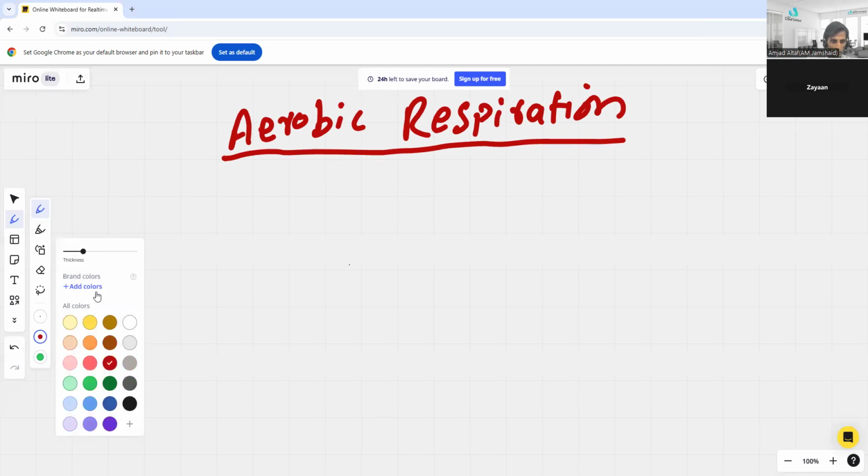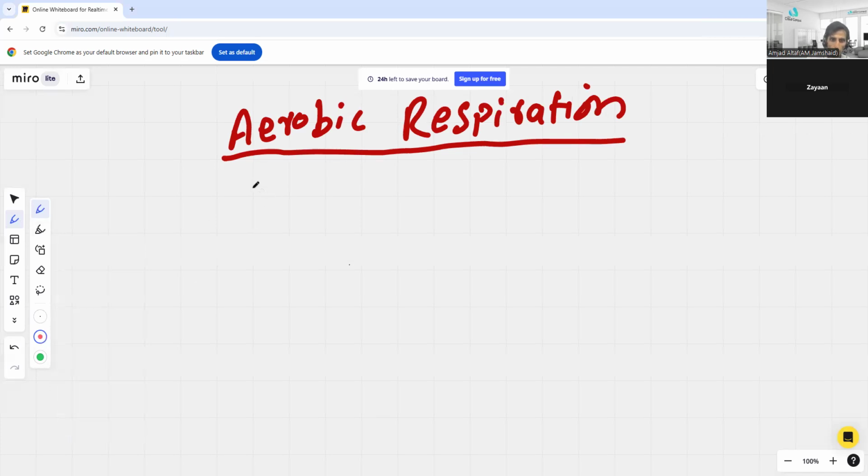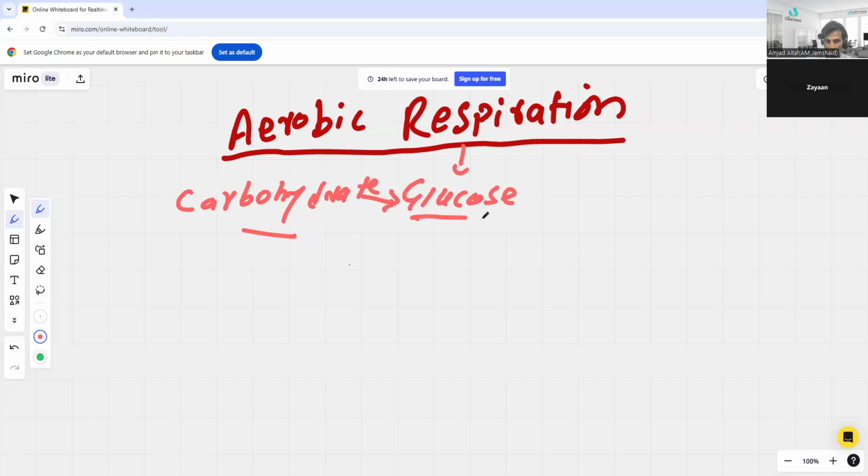What is respiration? This is what we need to understand. All right. So in this process, I've told you respiration is actually just the breakdown of glucose. Why do we need to break this glucose? From where would this come? This glucose will come from the carbohydrates that you have eaten. That will go into your stomach, into your small intestine. Once it has reached the small intestine, it will be converted into glucose.